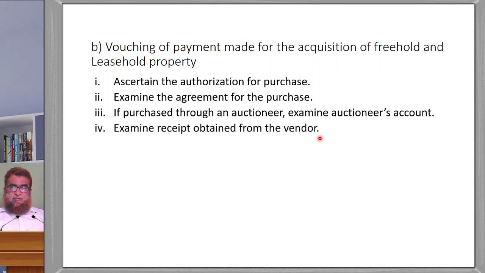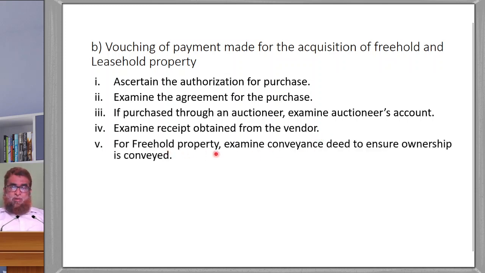Examine the receipt obtained from the vendor. When you are purchasing, you will surely get a receipt for the payment from the vendor. It should be examined. For freehold property, examine the conveyance deed to ensure the ownership is conveyed. If it is a freehold property, you will have a transfer deed, a purchase deed, a conveyance deed, that is conveying or transferring the ownership from the seller to the buyer. So it should be verified.